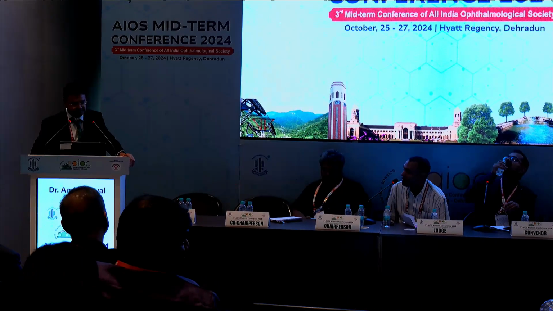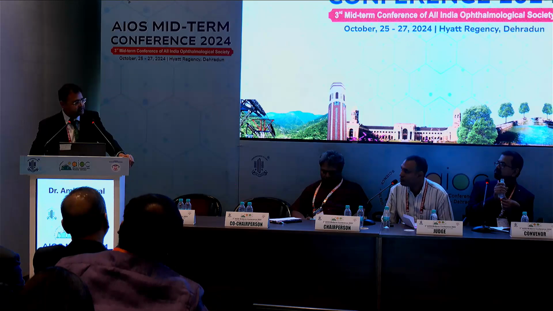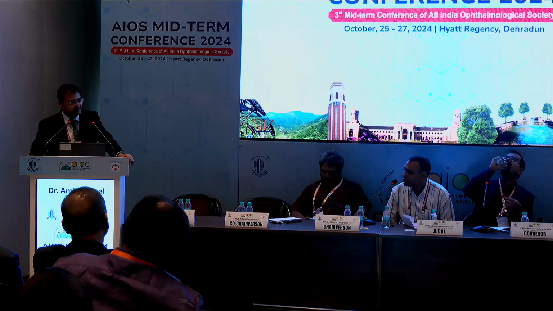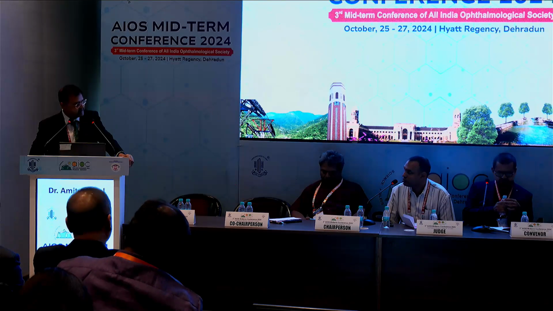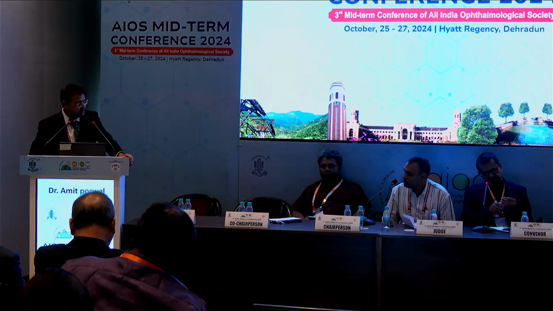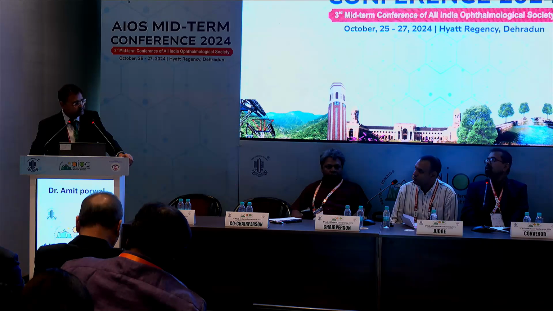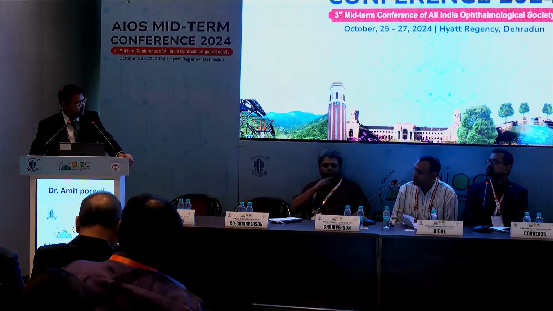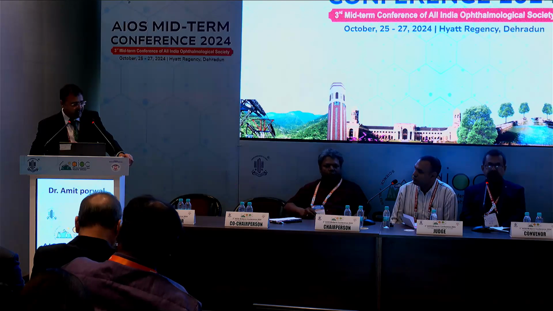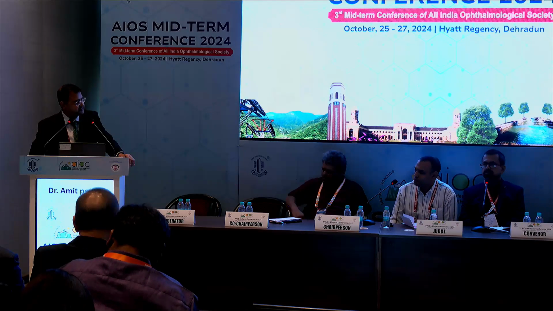So take-home message, basically what we are right now checking for myopia progression is only through the axial length. We are checking the axial length, and if there is an increase in the axial length, we are thinking that it is myopia progression, and then we start the atropine therapy or myopia control therapy. But before the axial length changes, the choroidal thinning occurs. So what we need to do is check the choroidal thickness also along with the axial length. If the axial length is stable, but the choroidal thickness has decreased, then that is a sign that this eye is progressing and we should initiate the myopia progression therapy.